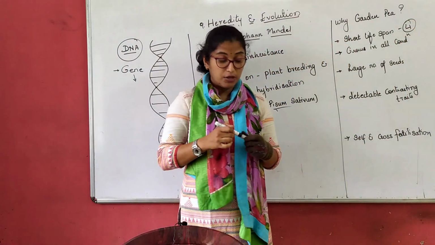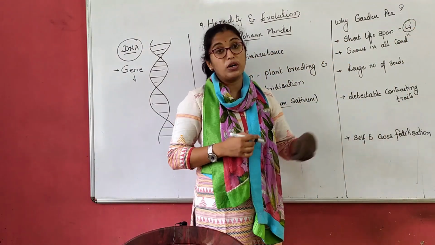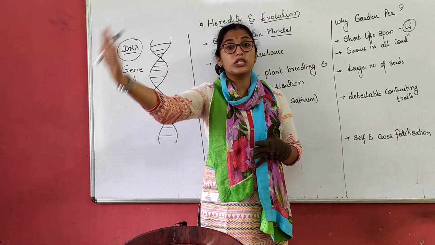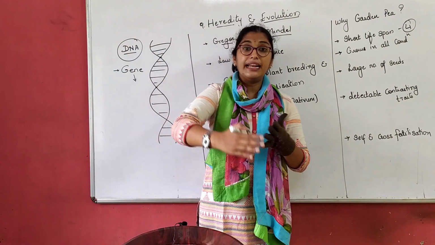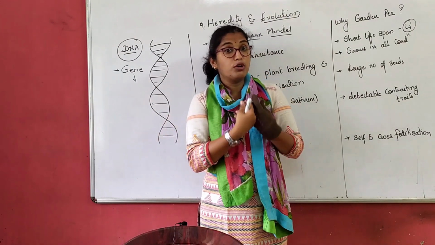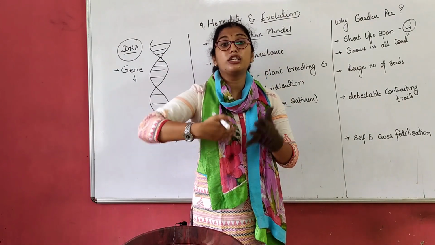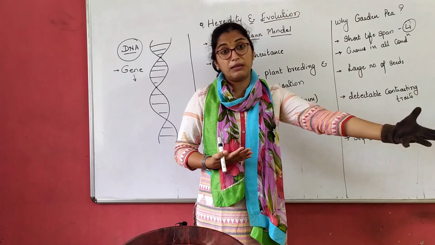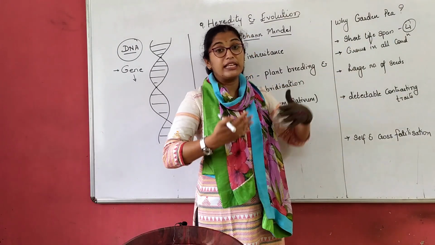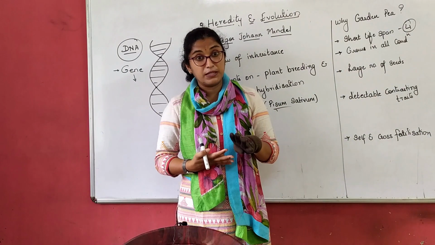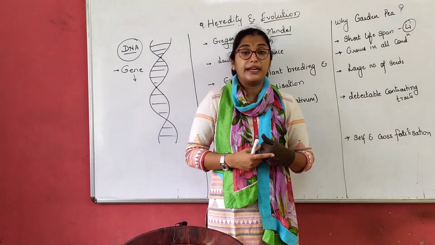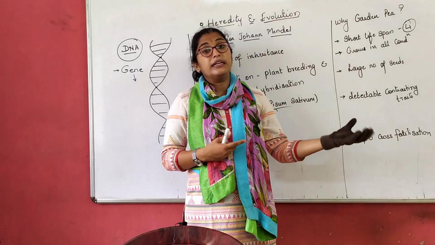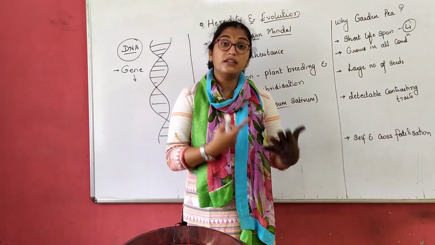Four generations means, for example, if I sow a plant, that plant grows quickly, it bears fruits and flowers, and with those I can again cross pollinate them and regrow them, right? Such things I can do 4 times in a year. For example, if you had chosen a mango plant, you sow the sapling, it has to grow, and it will take years together.